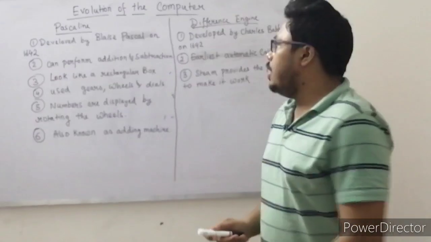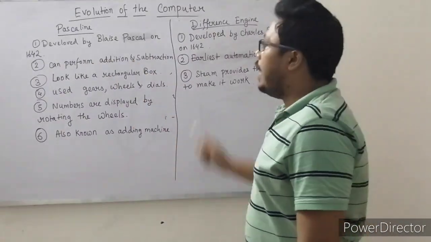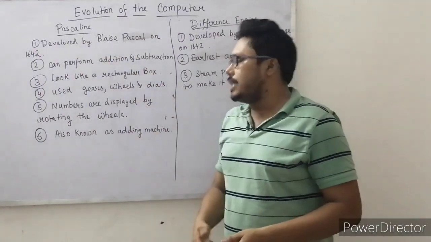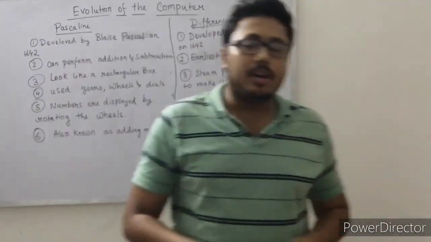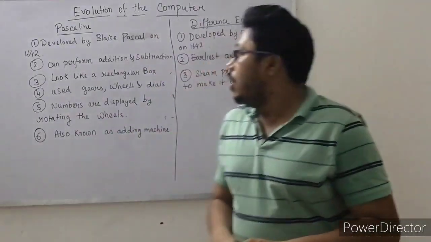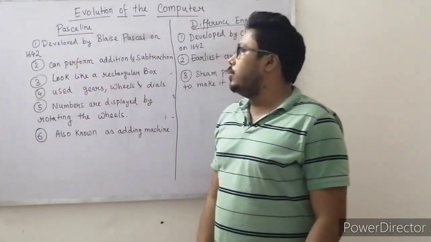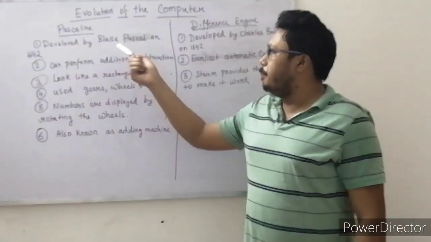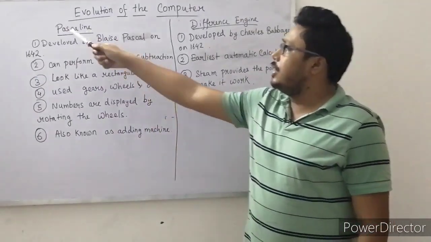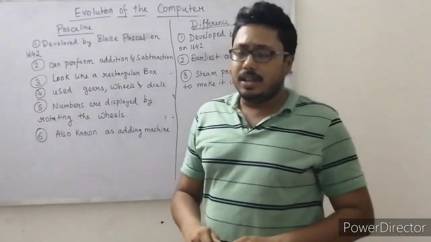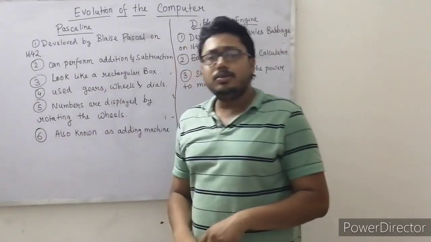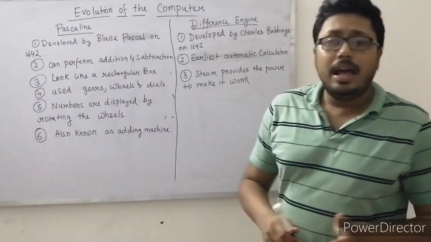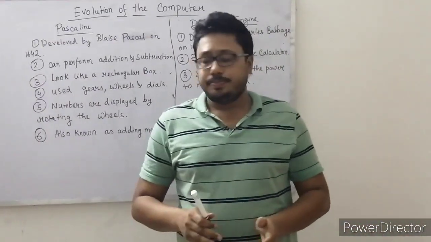So now we will learn about Pascaline and the difference engine. First, coming to this device, that is Pascaline, which was developed by Blaise Pascal in 1642, and it has been named after the inventor, Blaise Pascal, and the device is known as Pascaline. Now coming to the second point, that it can perform addition and subtraction.